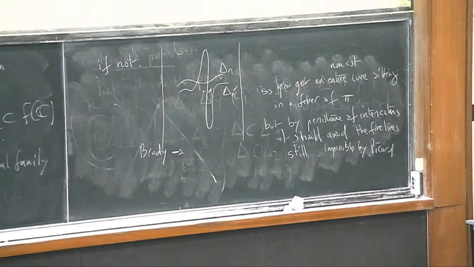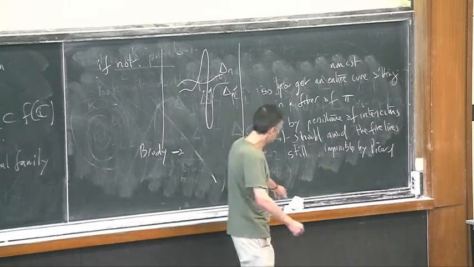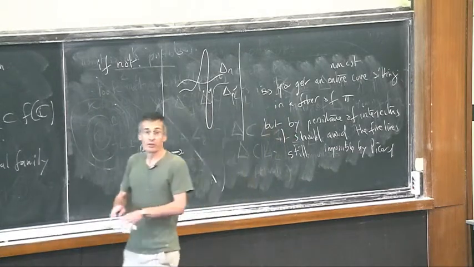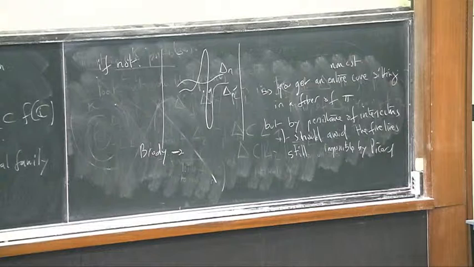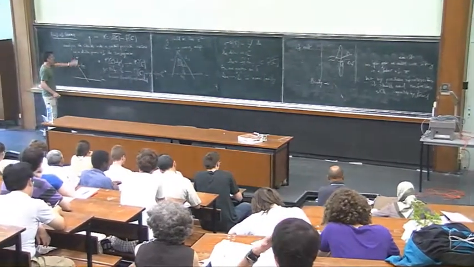So you see, this proof is quite geometrical. It uses tools which are available in the almost complex case, actually. And so it passes through the almost complex case. So maybe I will say a word in the almost complex setting.